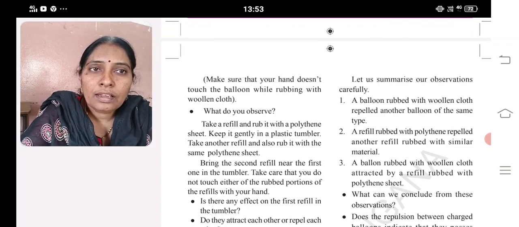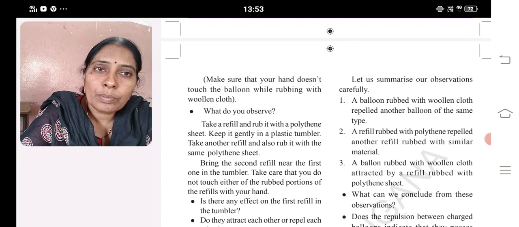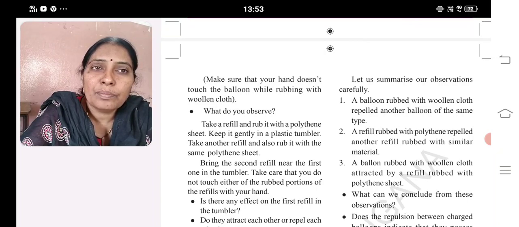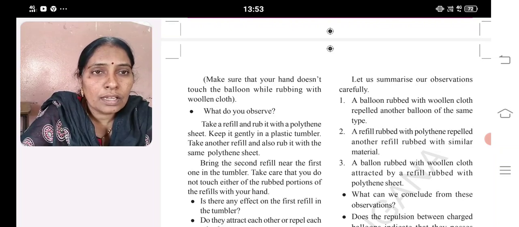Take a refill and rub it with a polythene sheet. Keep it gently in a plastic tumbler. Take another refill and also rub it with the same polythene sheet. Bring the second refill near the first one in the tumbler. Take care that your hand does not touch either of the rubbed portions of the refills.